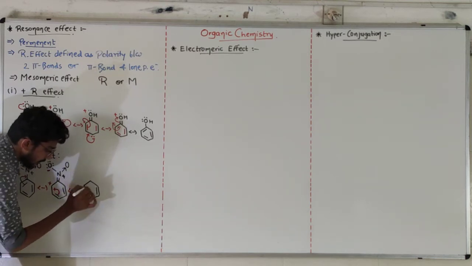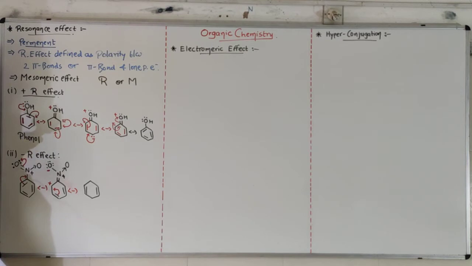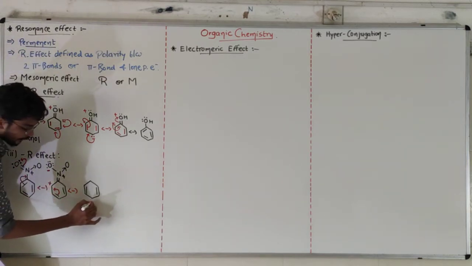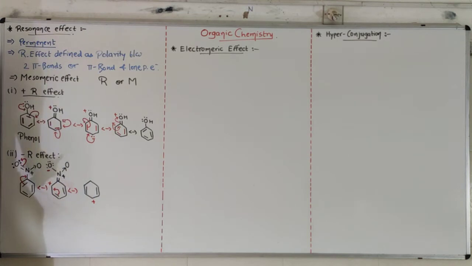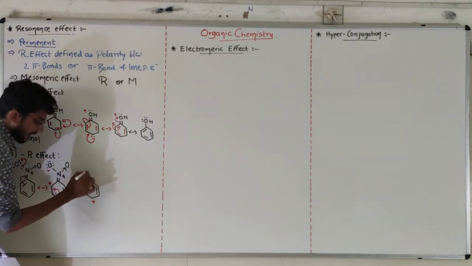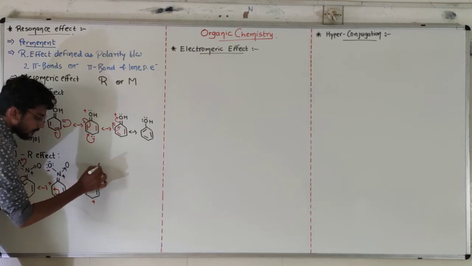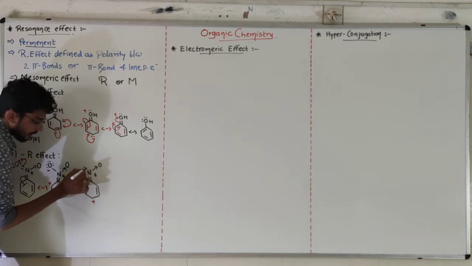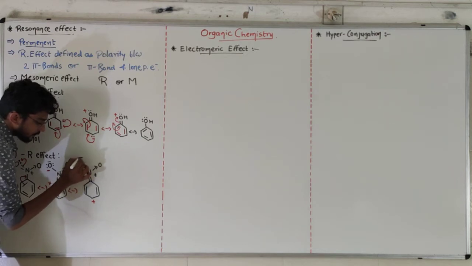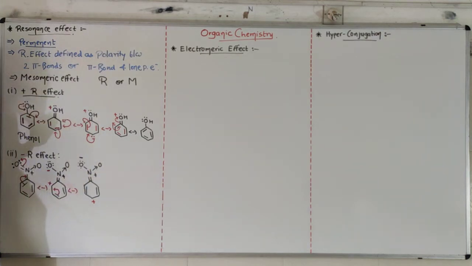Double bond and double bond, but it is donated here, so this carbon will be electron deficient, it will be positive, and on the upper side double-bonded NO2 plus and a single-bonded oxygen with 4 electrons and negative charge.